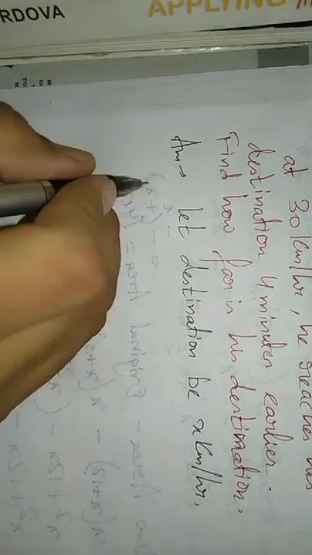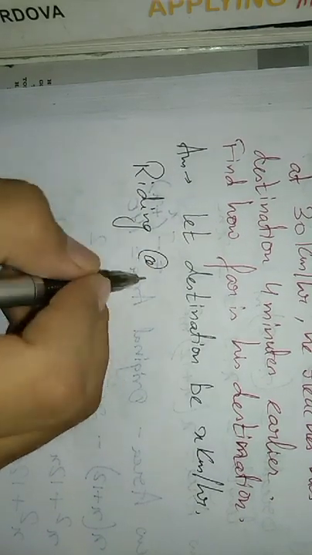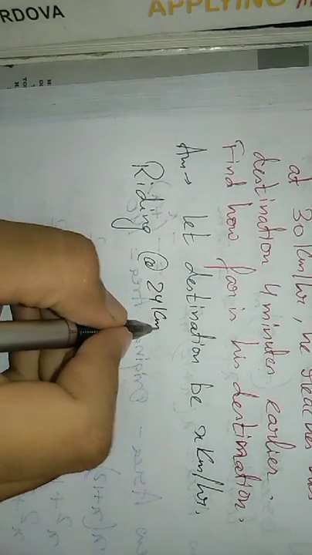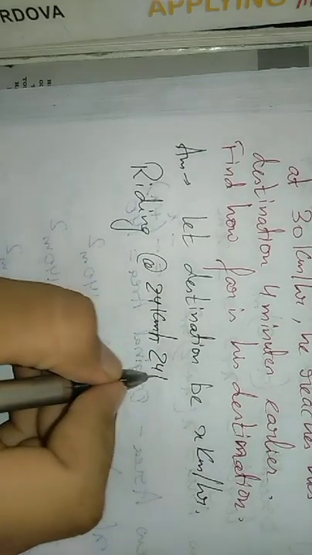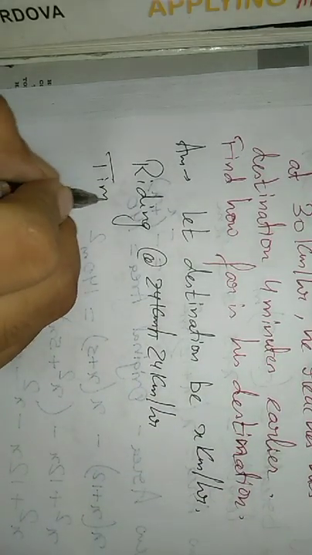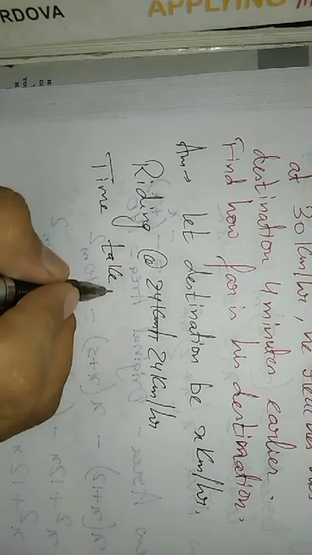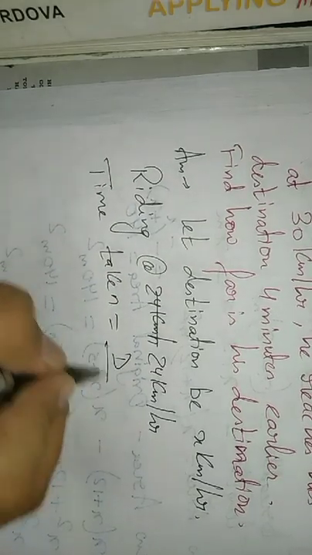So if he is driving at the rate of 24 kilometer per hour, the time taken by him, since the destination is x kilometer, means the distance is x, at the rate of 24 kilometer per hour, time taken is equal to distance by speed.